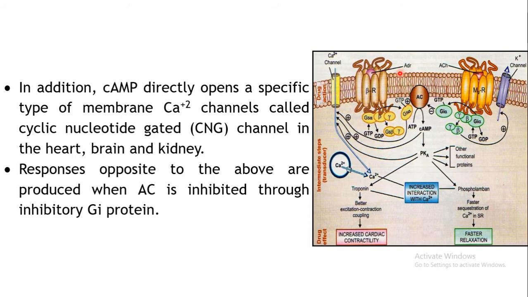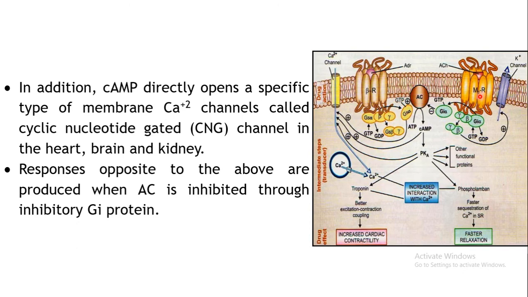Now exactly opposite effects will be seen when Gi gets bound to the receptor. What we had seen is that Gi can inhibit this enzyme adenylyl cyclase, right? So exactly opposite effects are produced by ACh. ACh won't bind to this receptor. This receptor is a beta receptor, it is an adrenergic receptor. So ACh will get bound to the cholinergic receptor, it is acetylcholine, it can bind to the muscarinic type of cholinergic receptor.